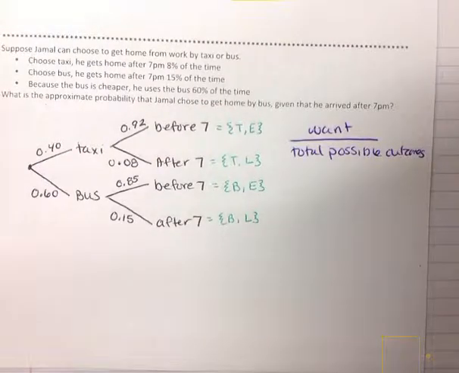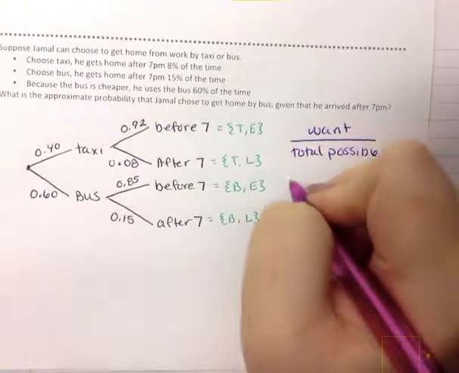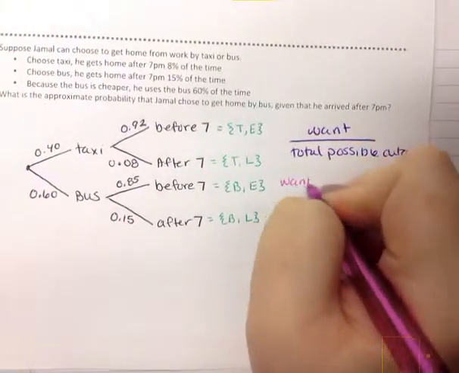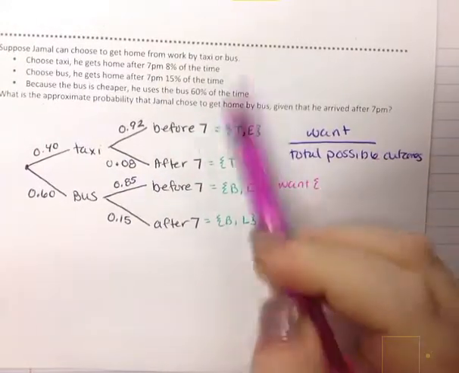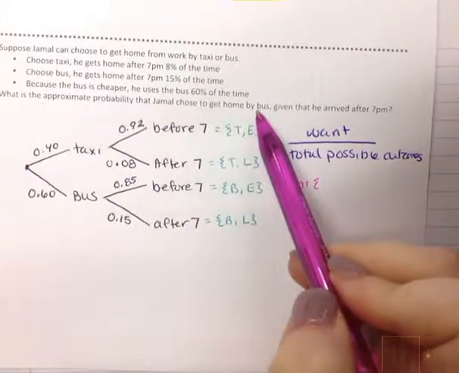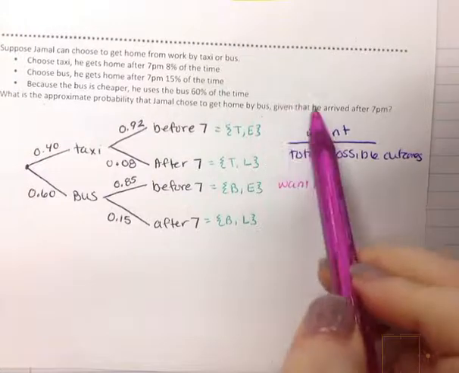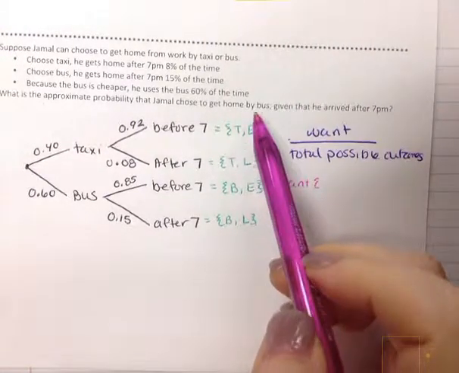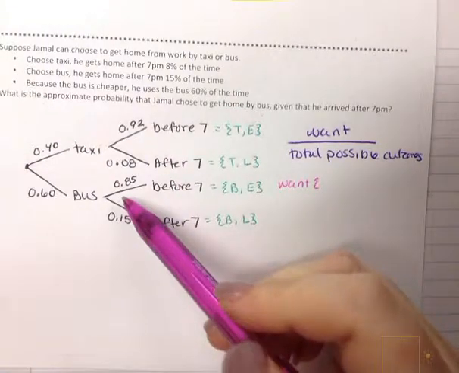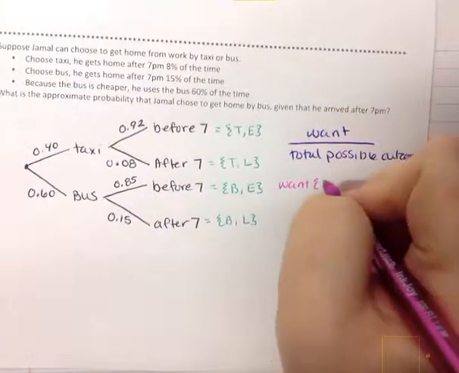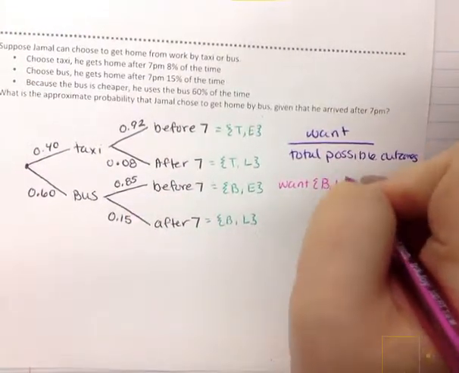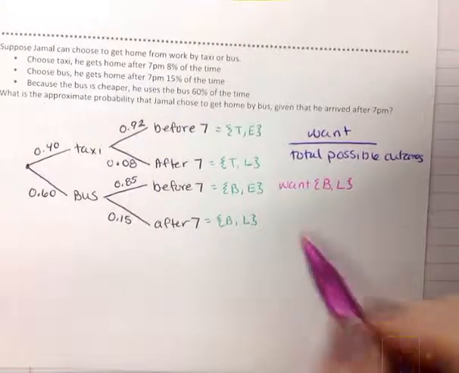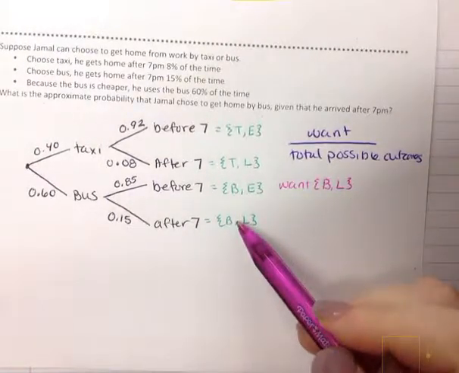So let's figure out what it is that we want. We want Jamal to get home by the bus, but he has to arrive after 7 p.m. So that's what we want. We want the bus, and we want him to be late. So we want bus and late. We want BL. That's the one that we want.